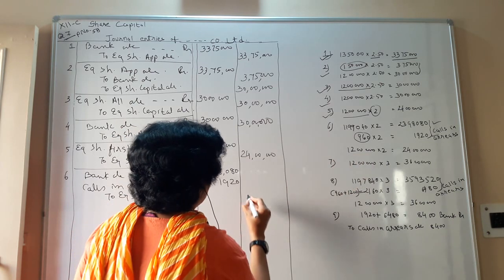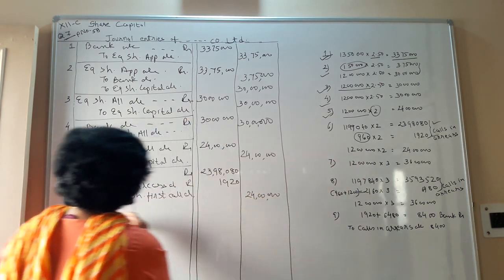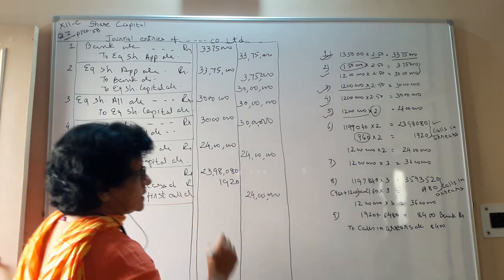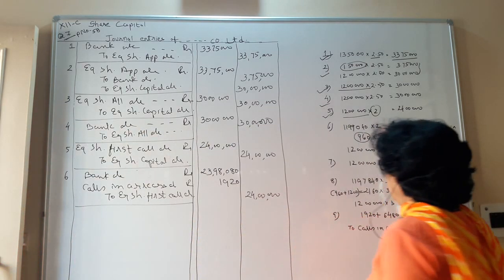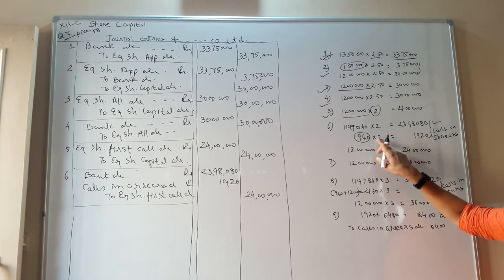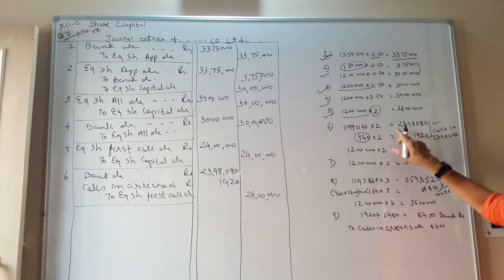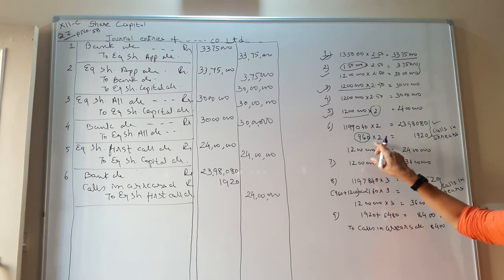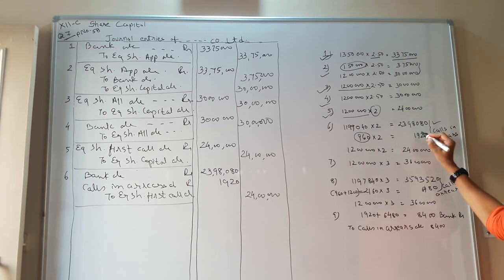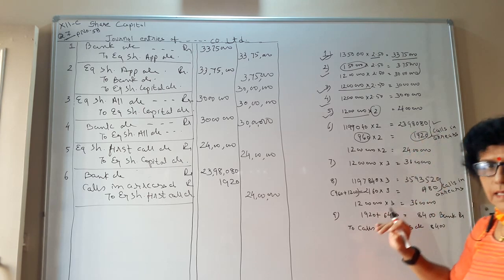That is the full figure 24 lakhs. Being company has received first call money except 960 shares held by Aishwarya. So this you have to keep in mind, that when you are not getting money, that figure 1920, your total receipt will be less.